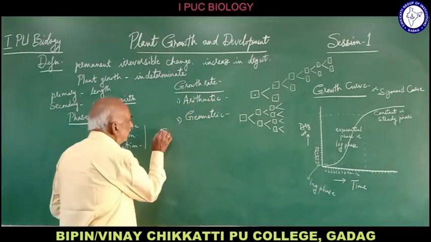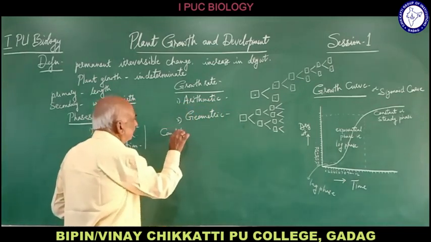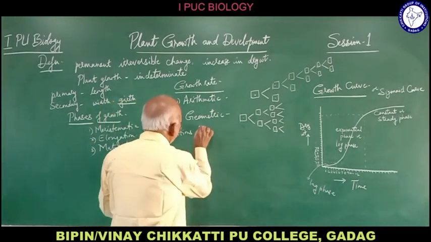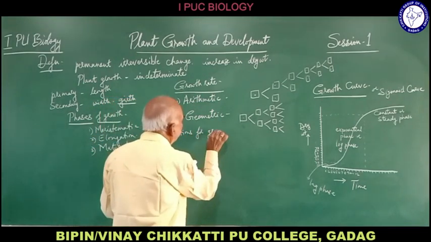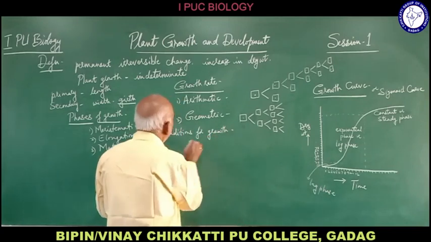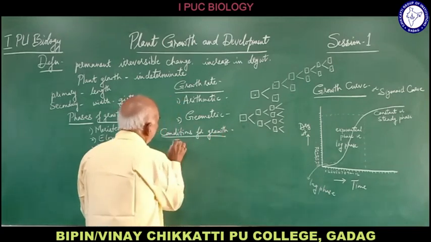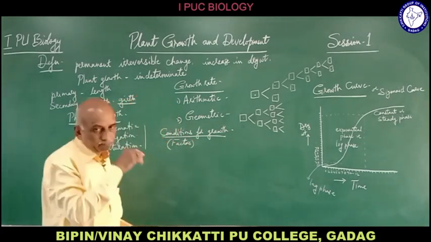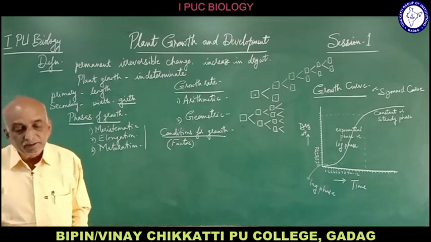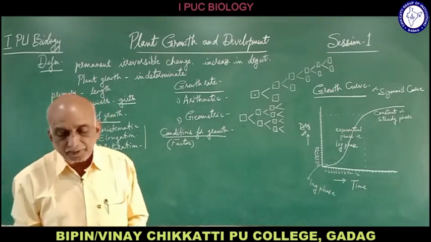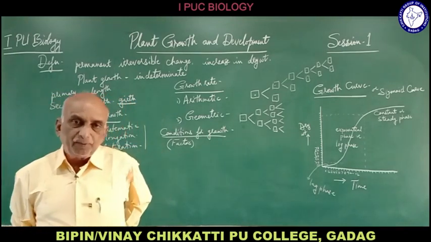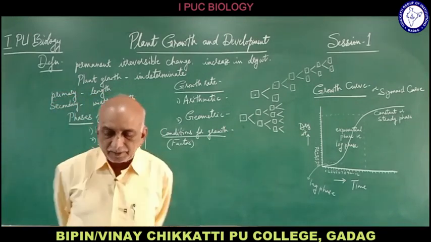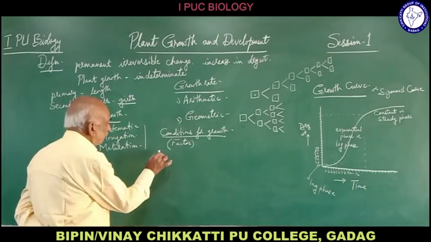Then in the next part we shall come to the conditions for growth. Here conditions means what are the factors necessary for growth. That is the meaning here. So conditions refer to the factors which are necessary for growth. Now what are the factors which are necessary for growth?